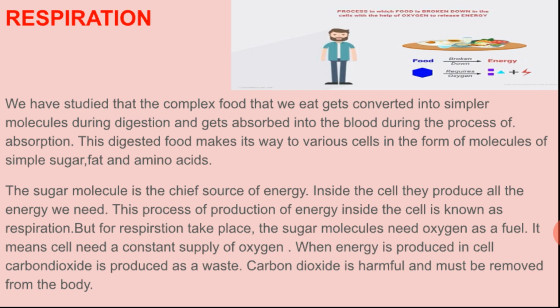In our last video, in the lesson on digestion, I explained that food is large and complex and it is required to convert it into a simple form. So it is converted into simpler molecules during digestion, and it gets absorbed in the blood during the process of absorption.